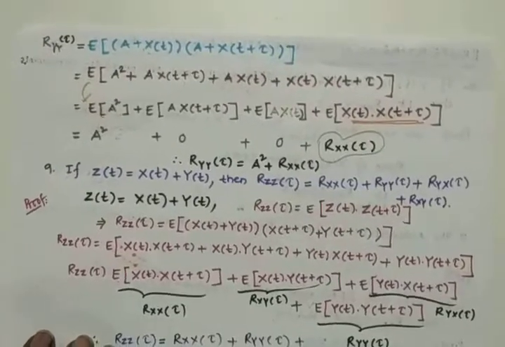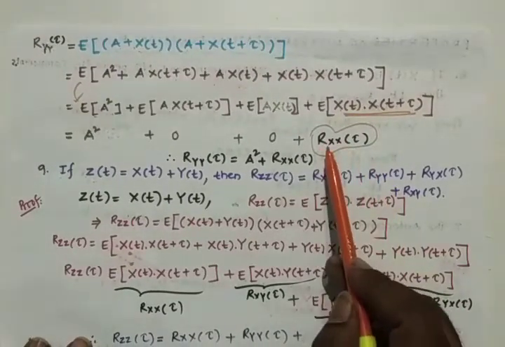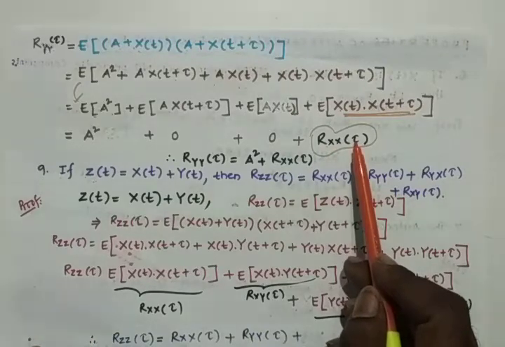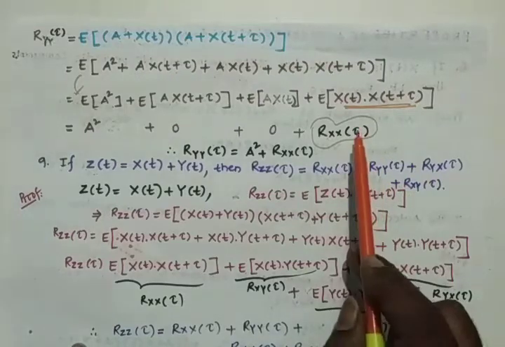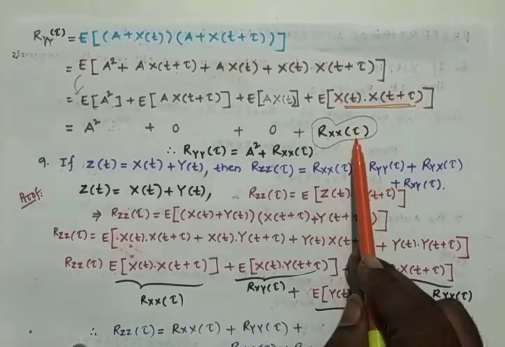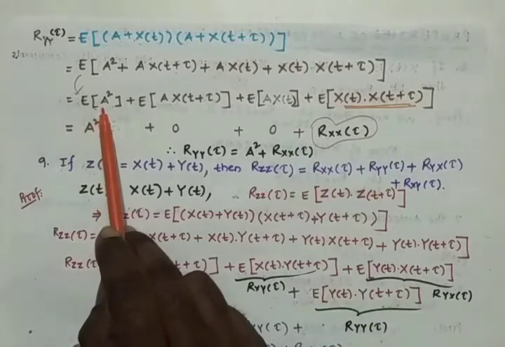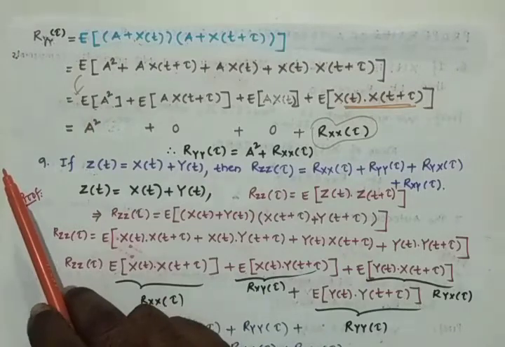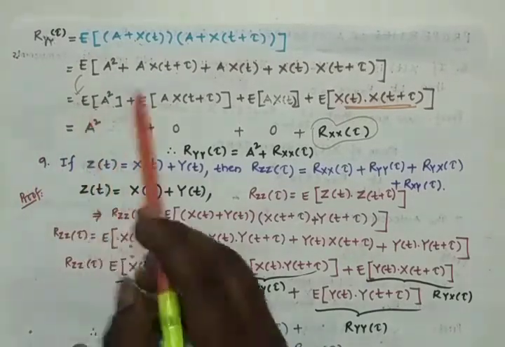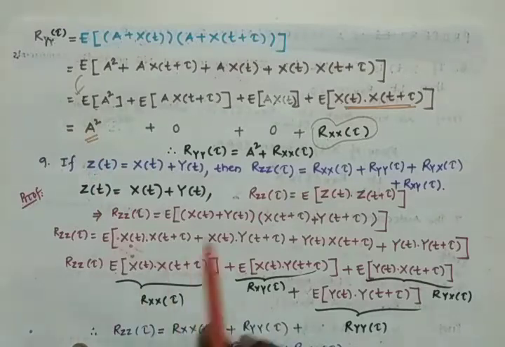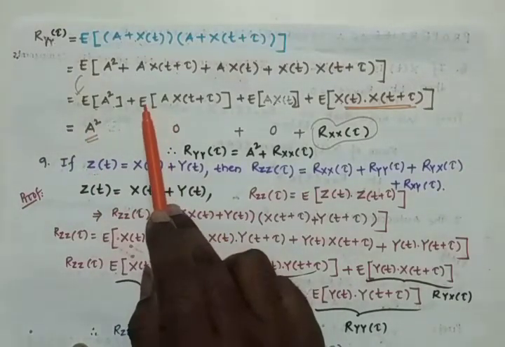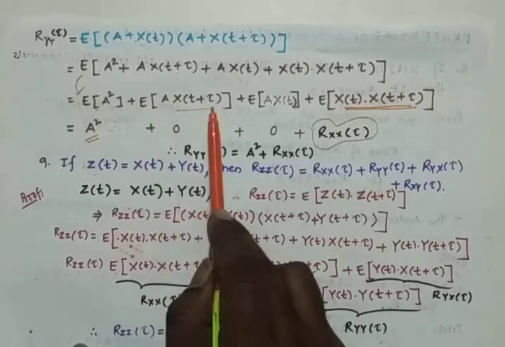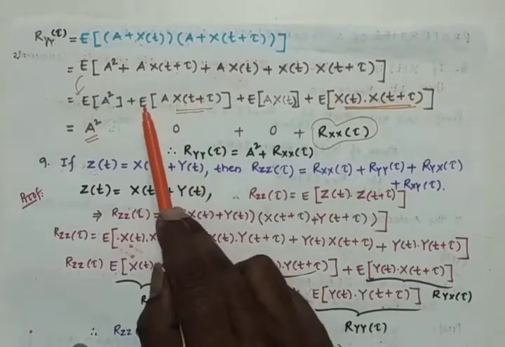So it is the autocorrelation of x of t, that is, the random process x of t at the various time difference values, that is t2 minus t1. And here a square is nothing but the DC component only. It is not finding any other AC component, so the expectation of a DC component remains simply the DC component, that is a square only. Here the expectation of this is a into the expectation of x of t plus tau. That means what?